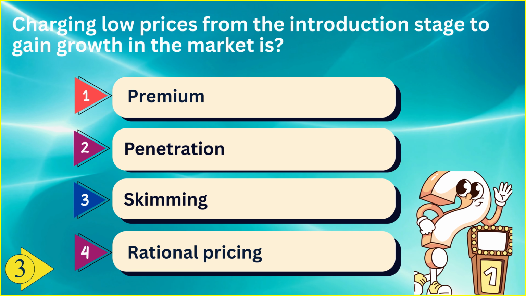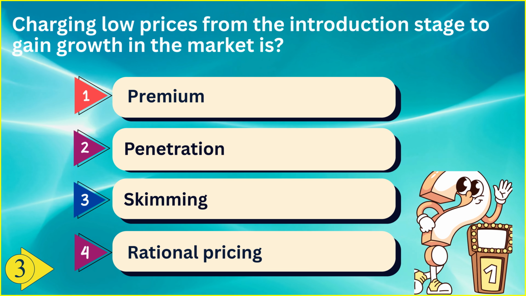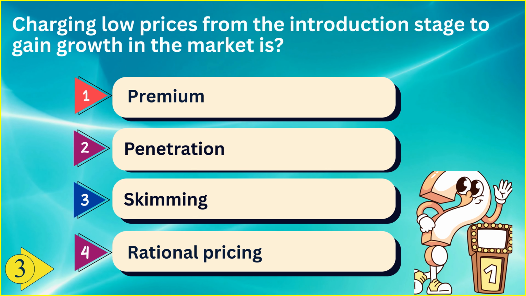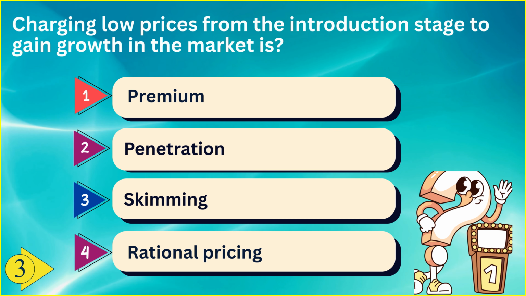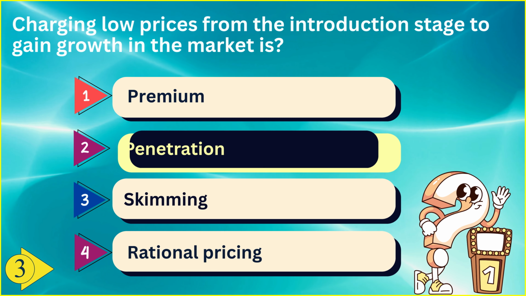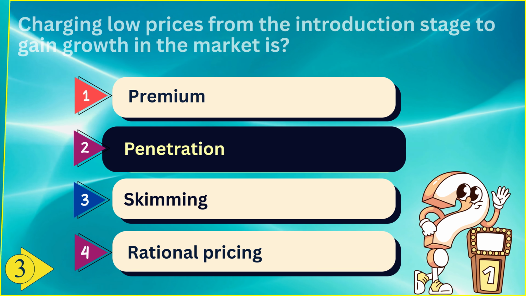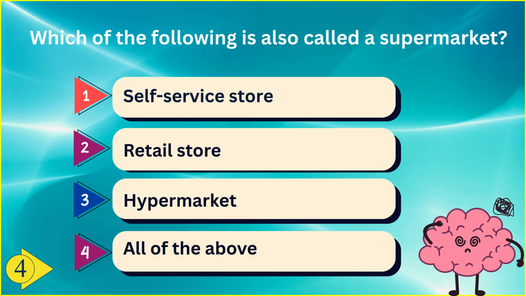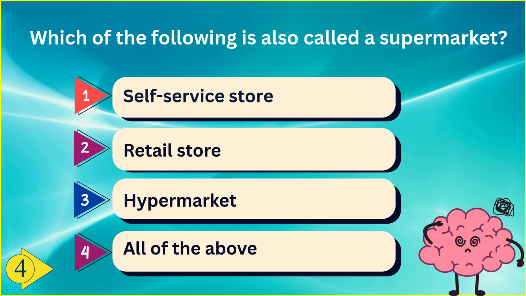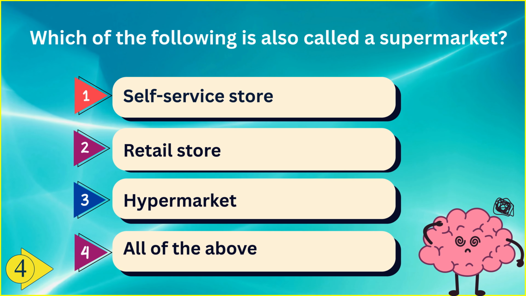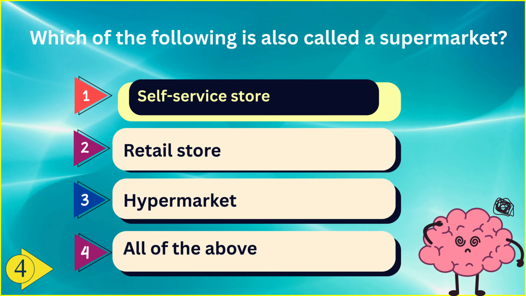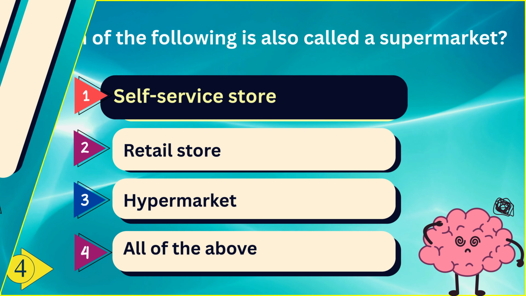Charging low price from the introduction stage to gain growth in the market is option 1 premium, option 2 penetration, option 3 skimming, and option 4 rational pricing. And the correct answer is option 2 penetration. Which of the following is also called a supermarket? Option 1 self-service store, option 2 retail store, option 3 hypermarket, and option 4 all of the above. And the correct answer is option 1 self-service store.